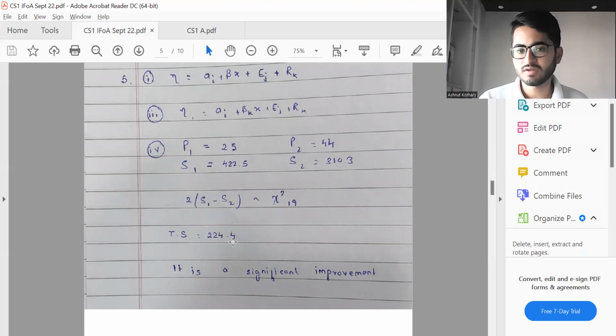Now remember that by default, if nothing is mentioned, you can perform it at 5%. Some of you always have doubts when solving questions from the material or past papers that at times they have taken 1%, 0.1%, and so on. The thing is, by default, take it at 5% only. Whatever conclusions come, those hold.